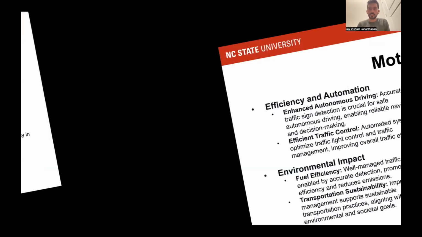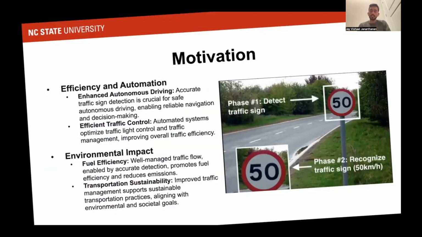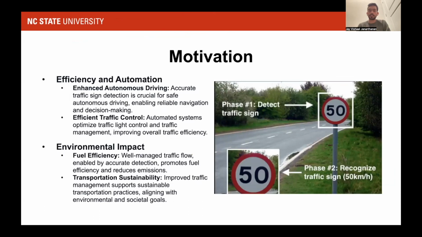Our project can also be embedded to enhance autonomous driving. If we have a very accurate prediction, it could actually help in driving autonomous vehicles. And obviously, if everyone follows the rules, we would have an environmental impact of fuel efficiency and transportation sustainability as well.